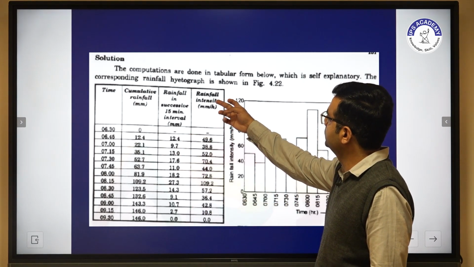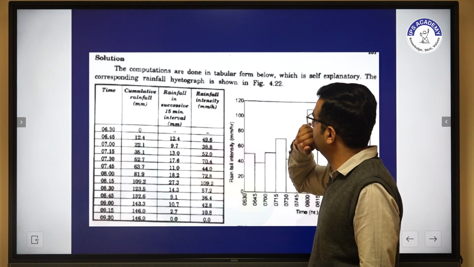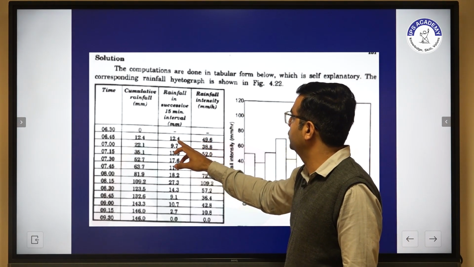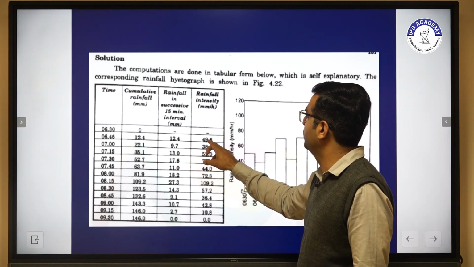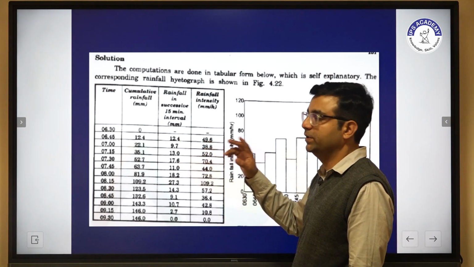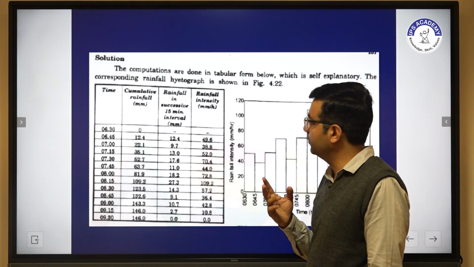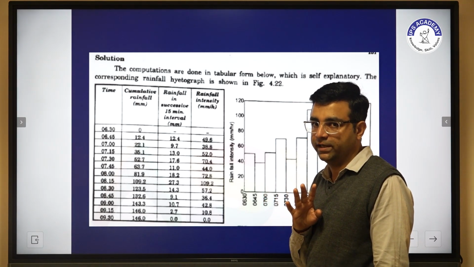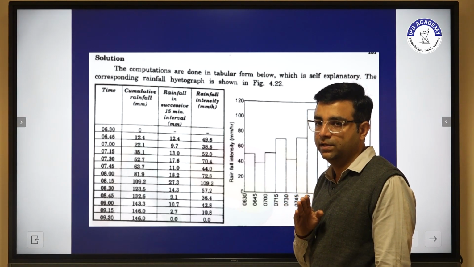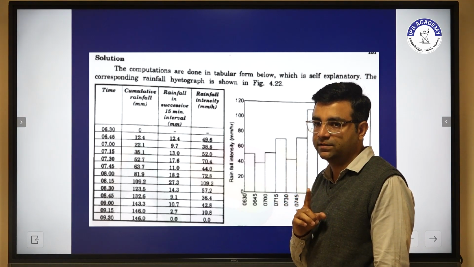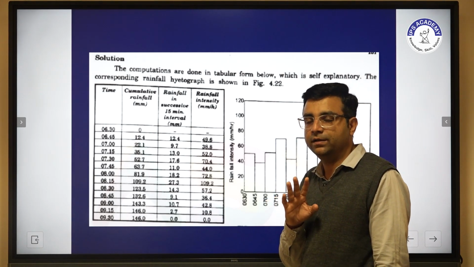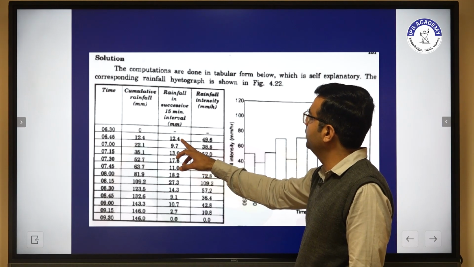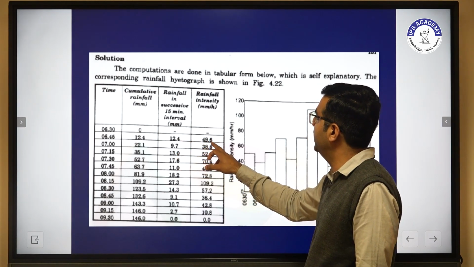Now we have to calculate the rainfall intensity. The rainfall intensity is 12.4 multiplied by 4, and we get 49.6. Each interval has 15 minutes, so in 1 hour we have 4 intervals, and we multiply by 4.